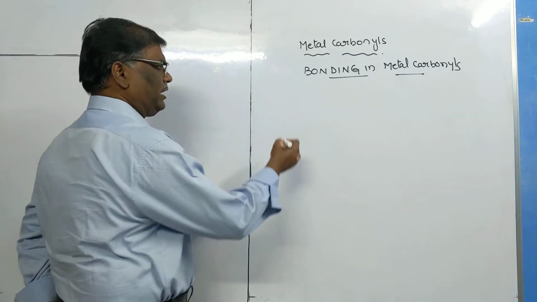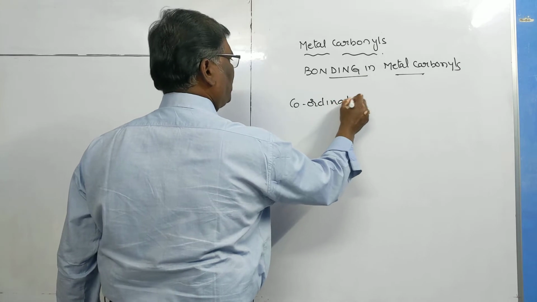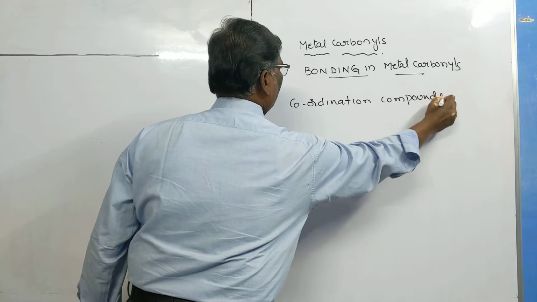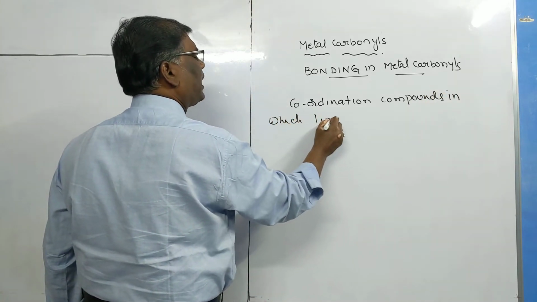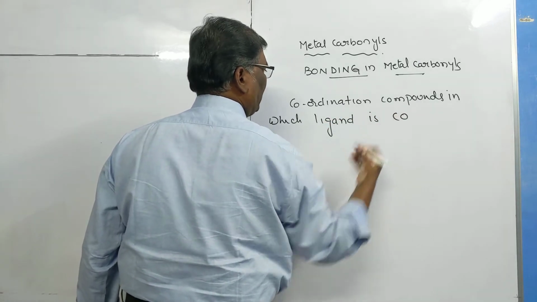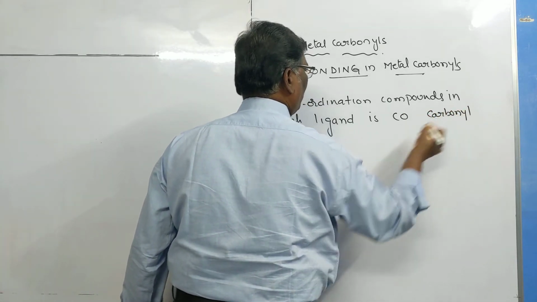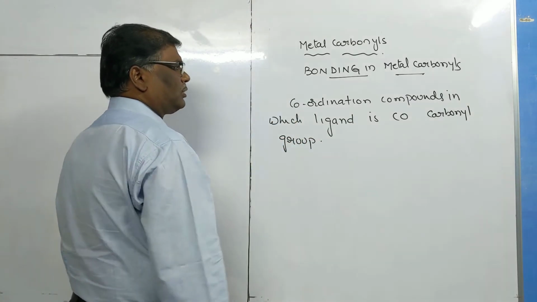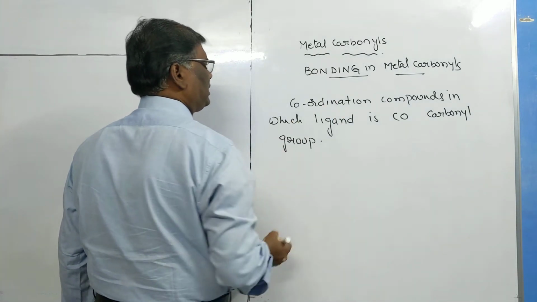Ligand is carbonyl. So coordination compounds in which ligand is carbonyl group. That type of compounds are known as metal carbonyls.